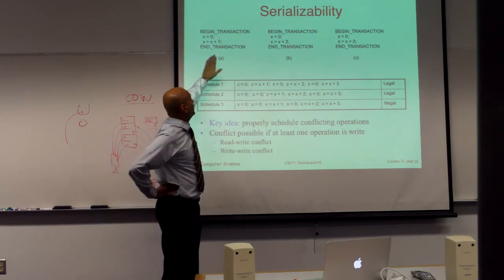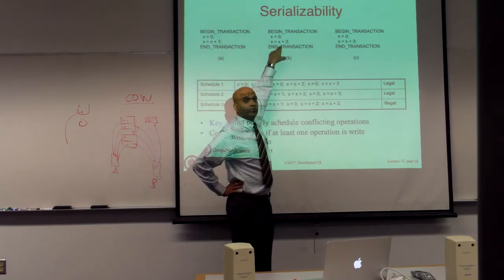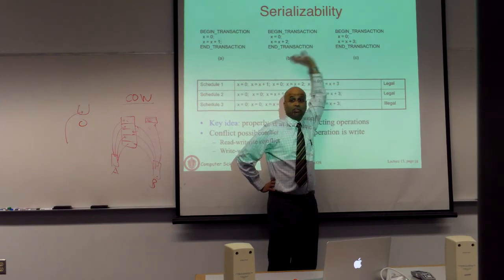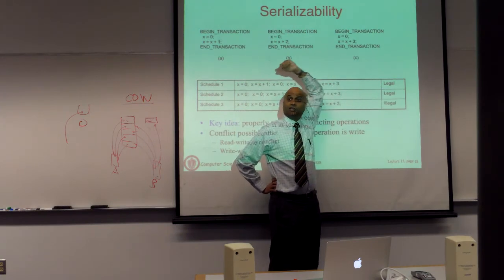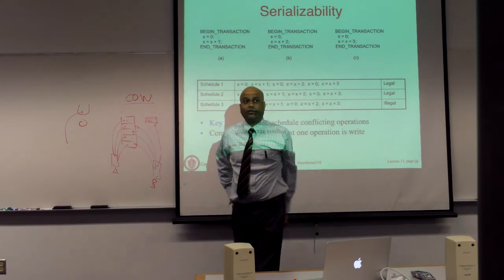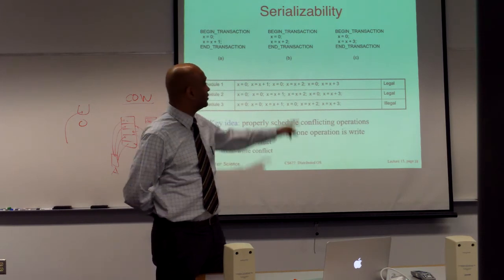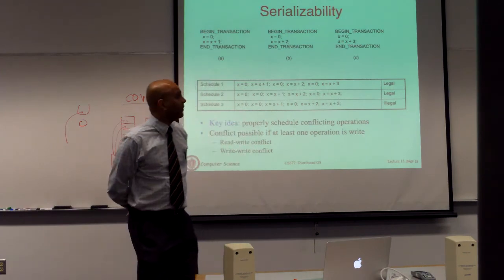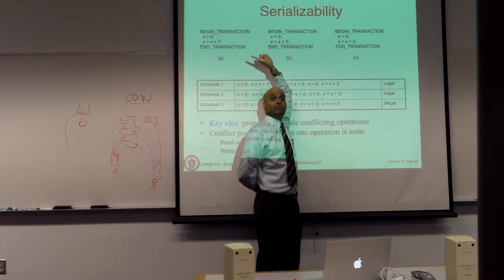Because you can pick an order saying this one went, then that one, and that one. So after this executes, x is 1. This is going to reset x to 0 and then make x 2, and that one is going to reset and x is going to be 3. So if these went in that order, you will be left with x equals 3 in the database. If they went in the reverse order, you will be left with 1. If you go C, B, A, 1, and it doesn't matter, you basically just execute them in that order: I execute this, I execute this, I execute this.